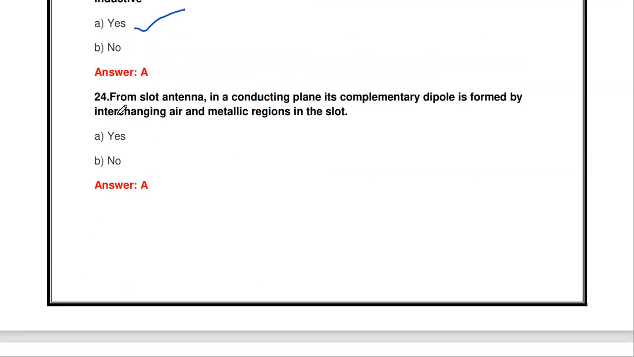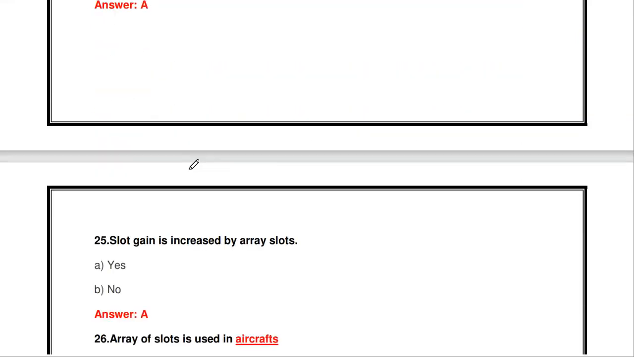Opposite in nature. Then for a slot antenna in a conducting plane, its complementary dipole is formed by interchanging air and metallic region in the slot. Okay, it's correct. So in slot and complementary dipole, if the slot is having the metallic region, the complementary dipole is having the air. If the slot is having the empty region, the complementary dipole is having the metallic region. So it is correct only.